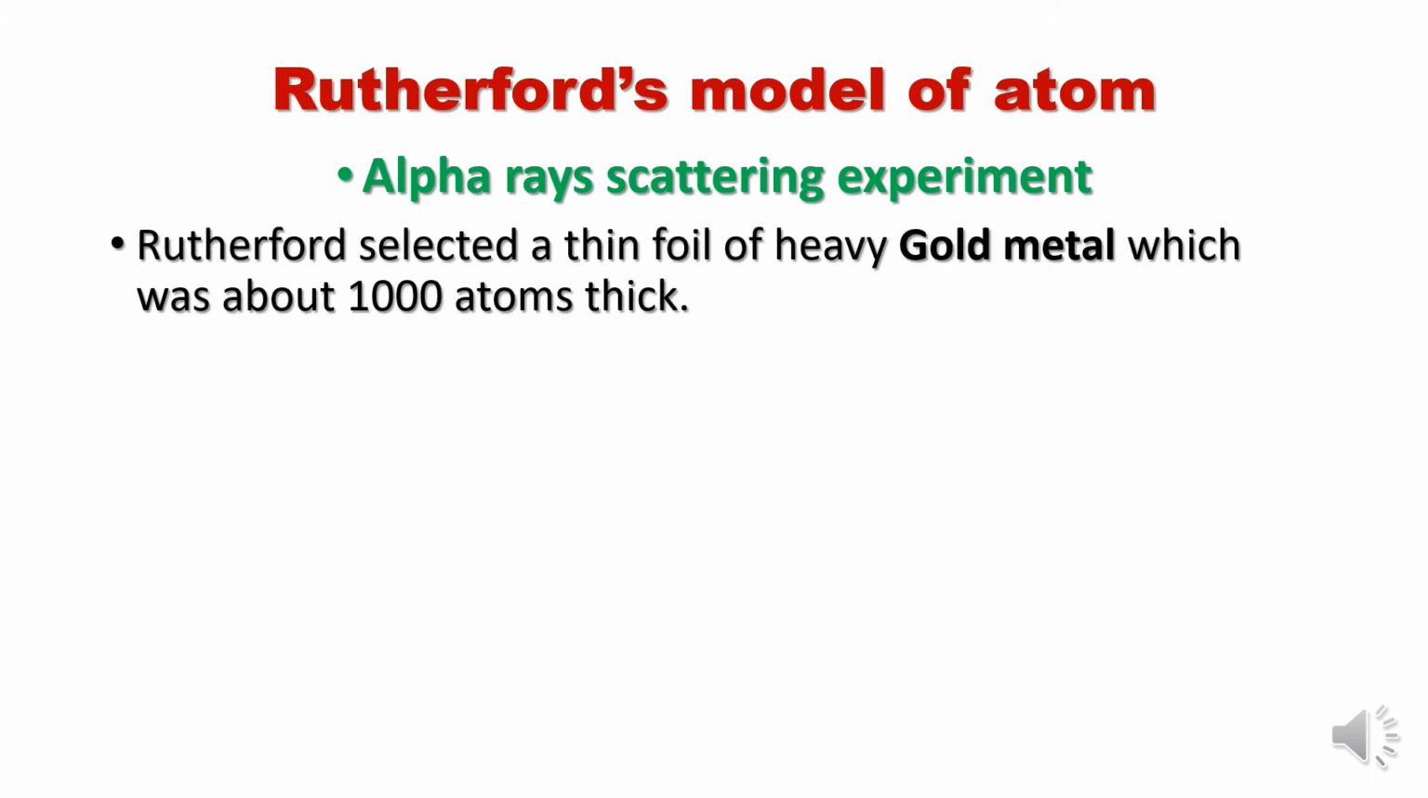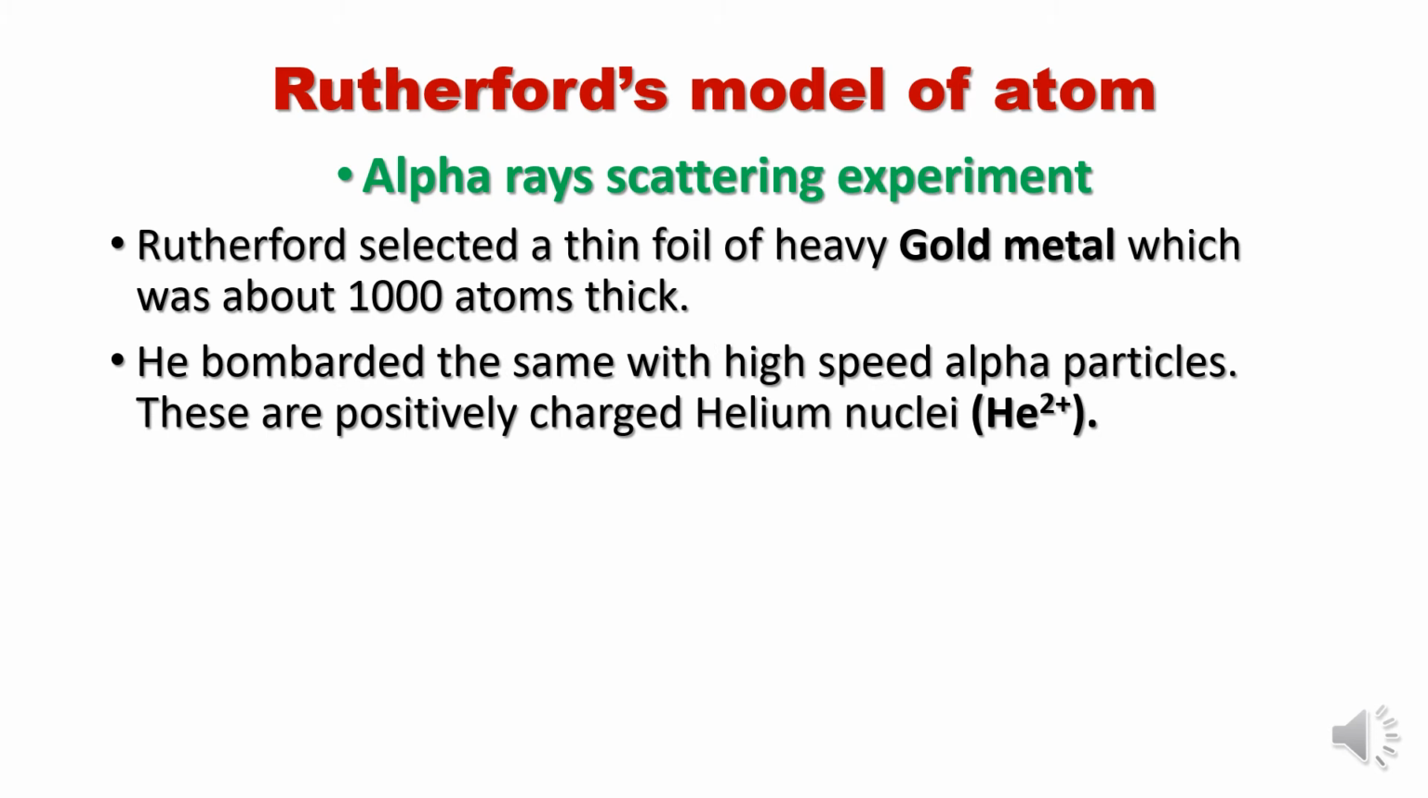Rutherford selected for his experiment a thin foil of heavy gold metal which was about 1000 atoms thick, and he bombarded it with high speed alpha particles. Bombarded means hitting of alpha particles to gold metal.